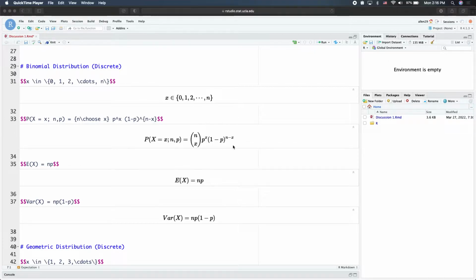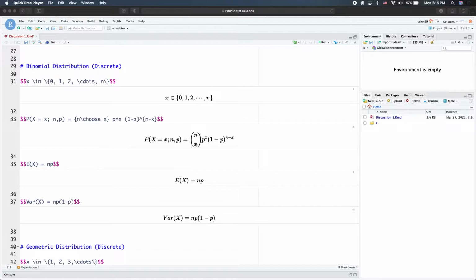And this is the formulation for the binomial distribution. It is very similar to the Bernoulli case, except that we have this binomial coefficient, n choose x, which serves as a rearrangement count of how many ways you can obtain x heads out of n tosses.